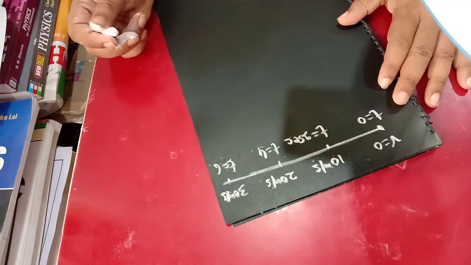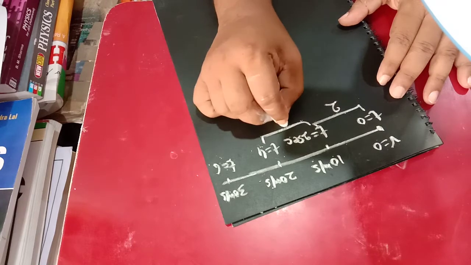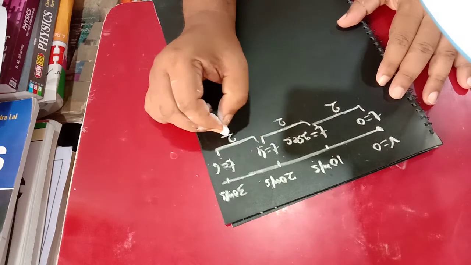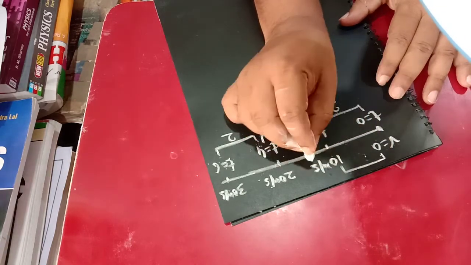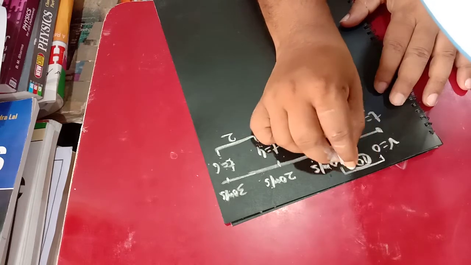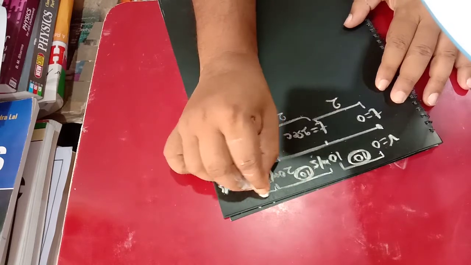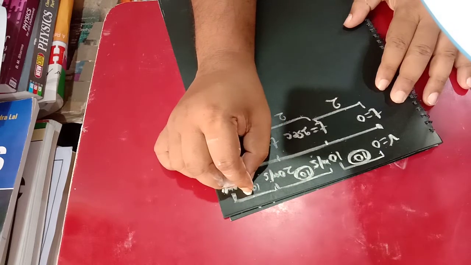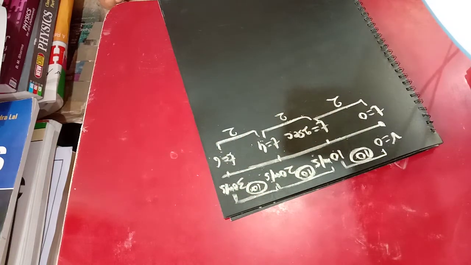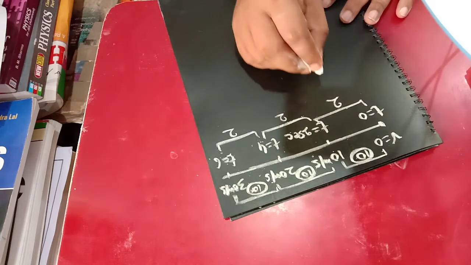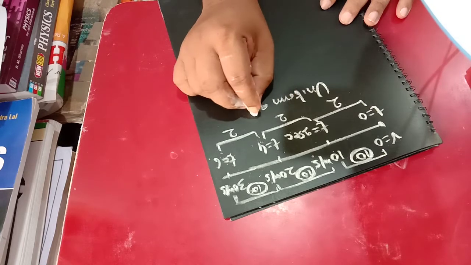So what happens in these cases? If you think about the time interval, it is 2 second, 2 second, also 2 second, and within this time interval the change in velocity, it was 0, it is increasing to 10, that is 10 meter per second, and here also 10 meter per second, here also 10 meter per second. That means velocity increases by equal amount, 10, 10, 10. So this type of acceleration is called uniform acceleration. You check it, clear.